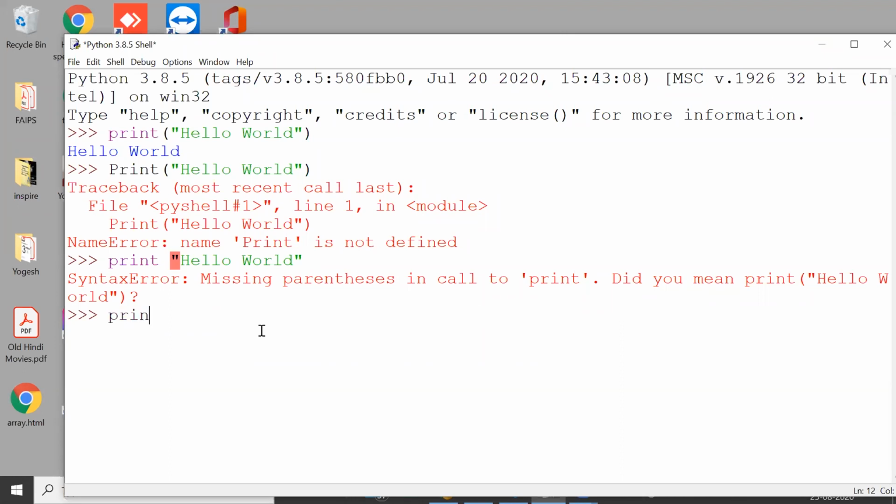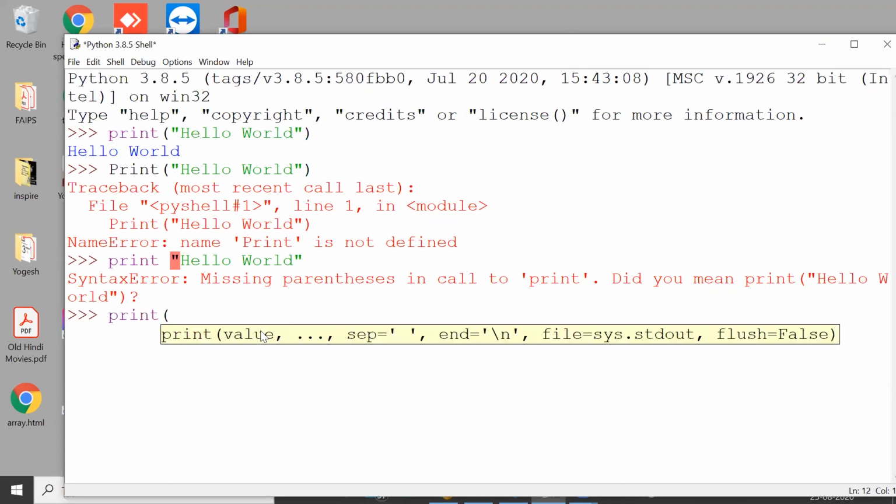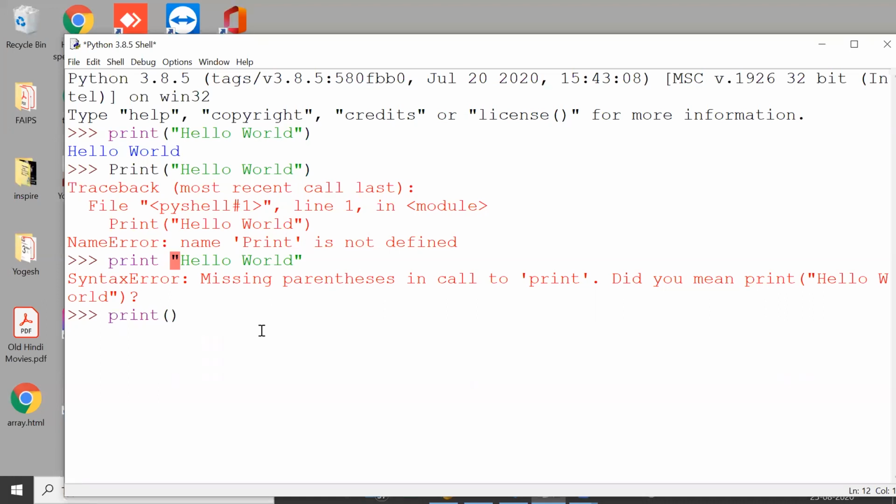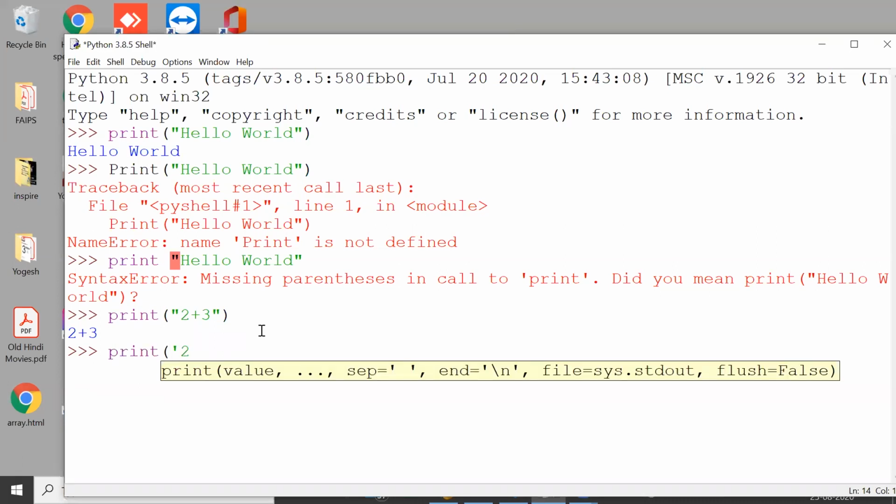Okay. Print is a function which is used to display the specified content on the screen. And when we use print, we have to specify the content within parentheses. And do we have to specify within quotation marks? Let us see. If I say print 2 plus 3, it will display 2 plus 3. It can be within double quotation marks or within single quotation marks also. Same thing.